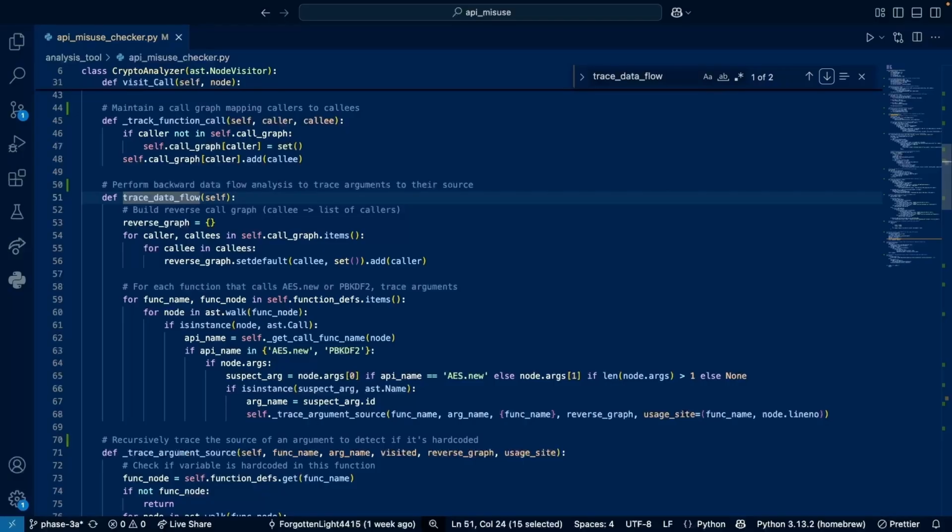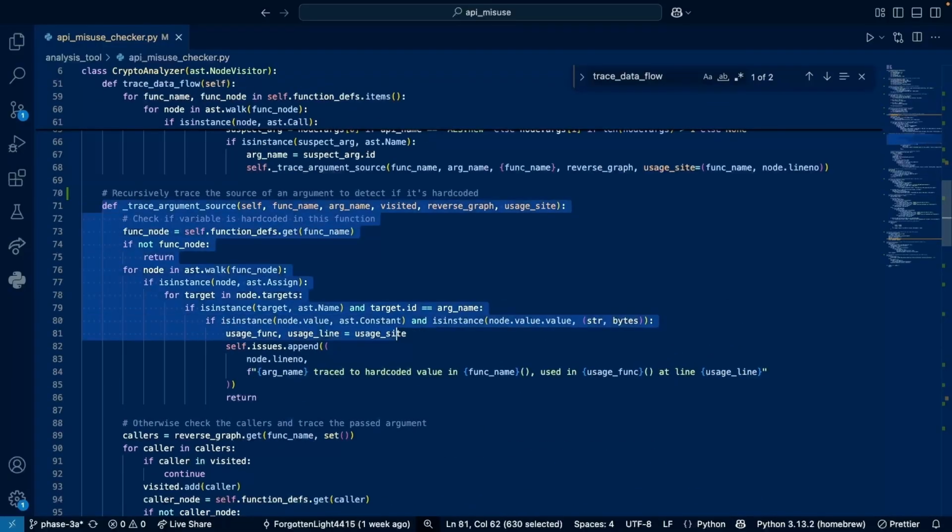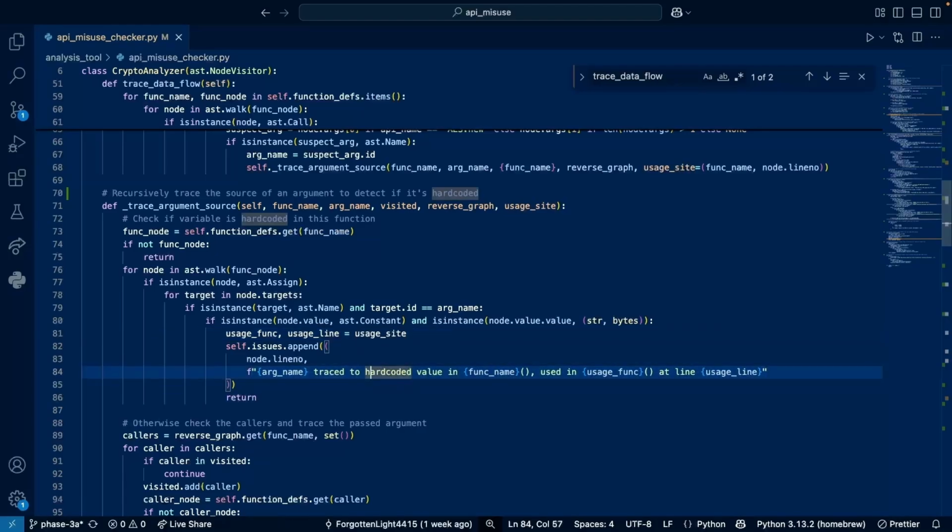Then for every sensitive crypto API call I try to trace where its arguments came from using trace argument source, which is another function that's defined right here. If I eventually find out that a key or salt was originally hard-coded in another function, I log it as a security issue.